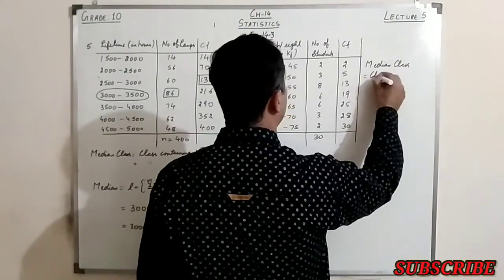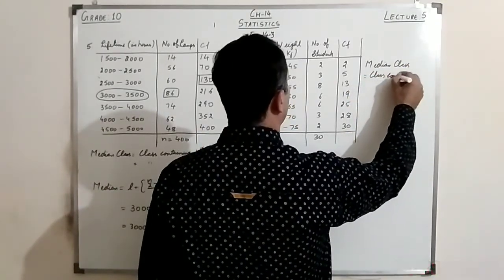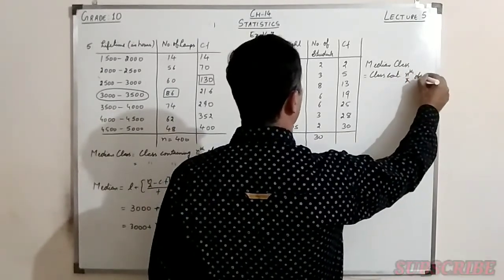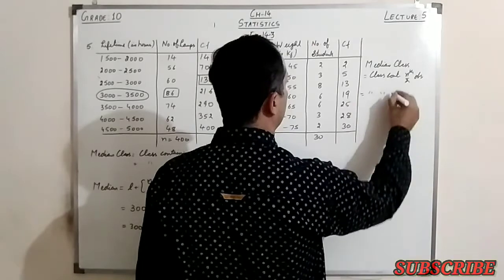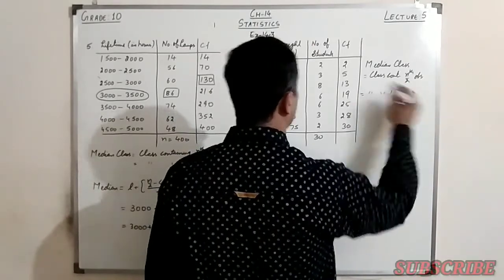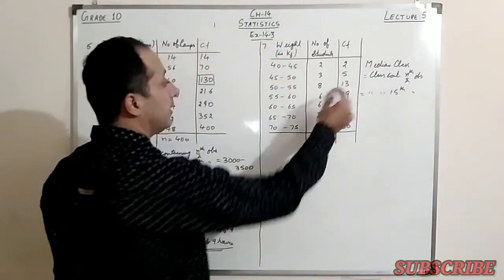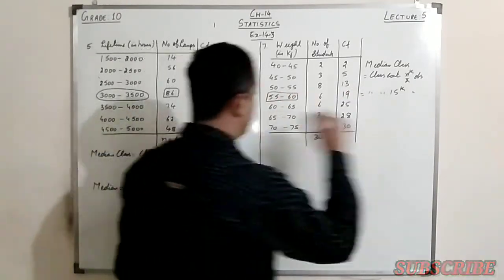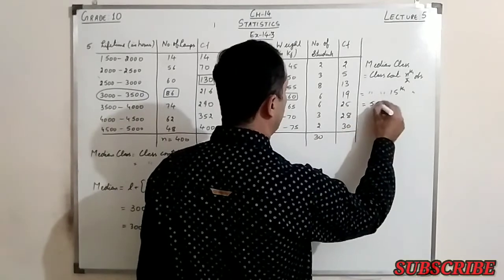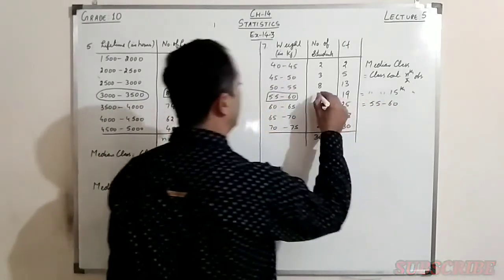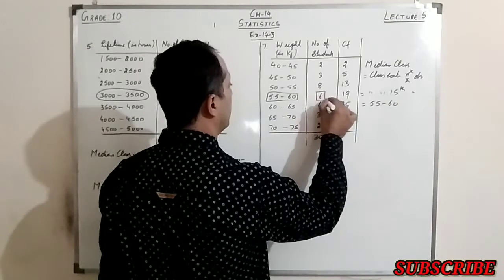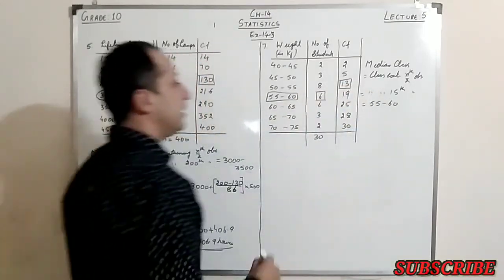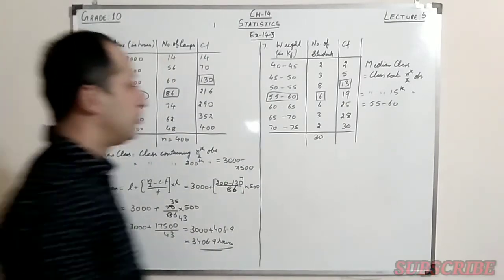That is the class containing the n by 2 observation, so that is the class containing the 15th observation. The 13 is here, so 14, 15 comes here. So this is 55 to 60. This will be my frequency of the same class, and the class preceding my median class I'll be taking as my CF. So let's find the median now.